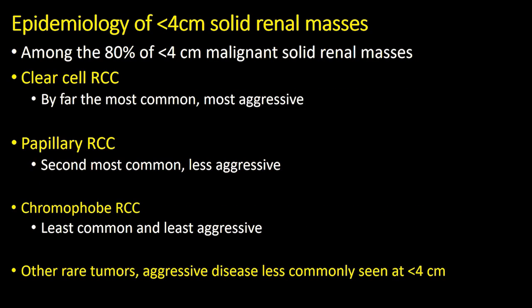Among the 80% of malignant solid renal masses less than 4 centimeters, clear cell renal cell carcinoma is by far the most common and is also the most aggressive, with the remaining renal cell carcinomas in this group composed primarily of papillary renal cell carcinoma and less commonly chromophobe RCC. There are other rare renal malignancies, though these aggressive diseases such as medullary or anaplastic renal cell carcinoma are much less commonly seen at small sizes.